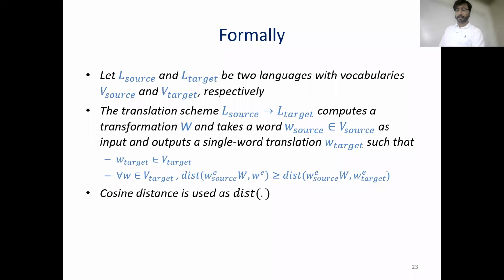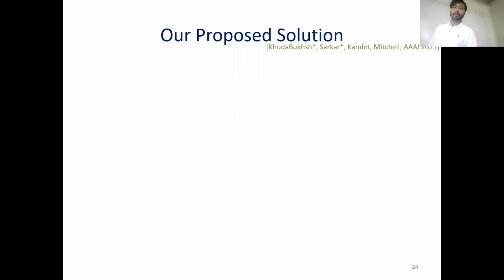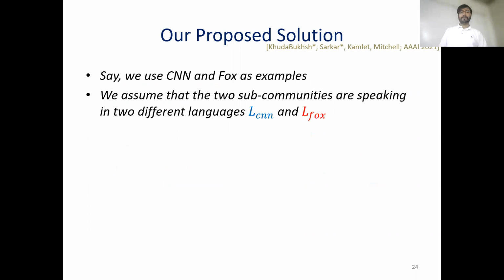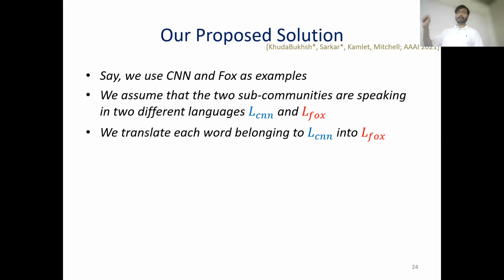All right, so we are now ready to describe how we quantify polarization between these news discussions. Again, it will be easier if we take two news networks as examples, say CNN and Fox. We assume that the two subcommunities are speaking in two different languages, the language of CNN and the language of Fox. Then we try to translate each word belonging to the language of CNN into the language of Fox.